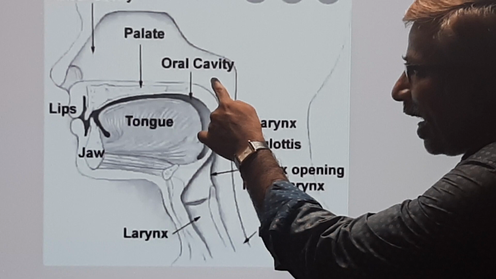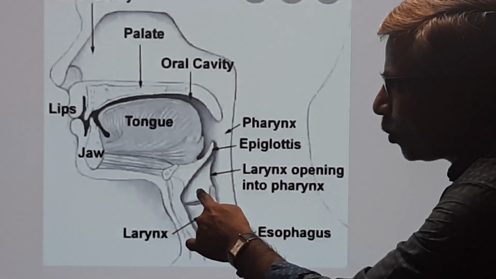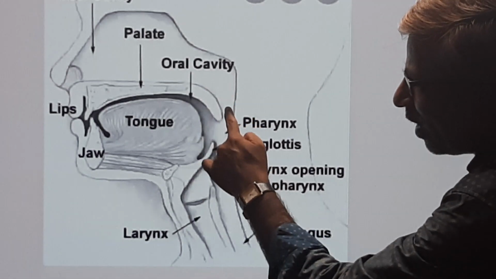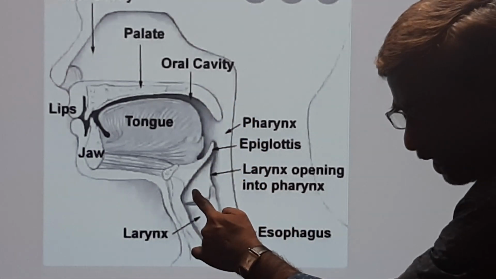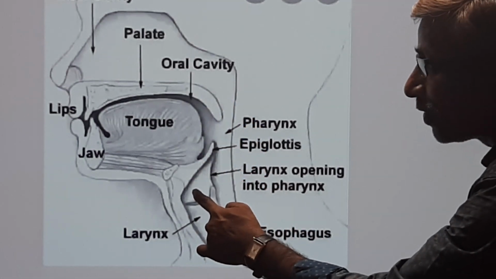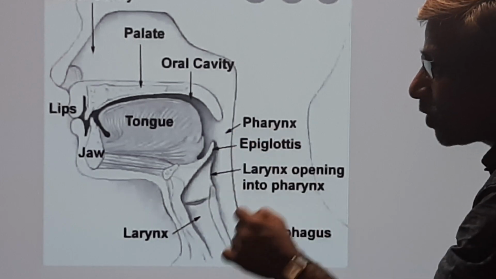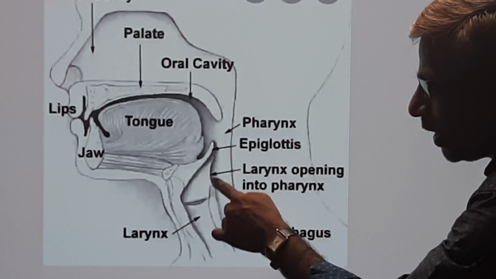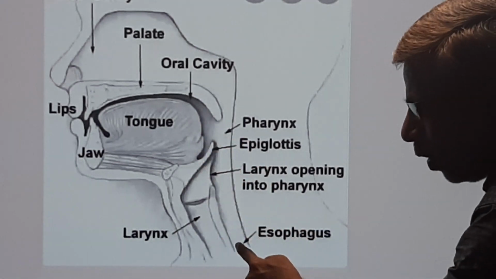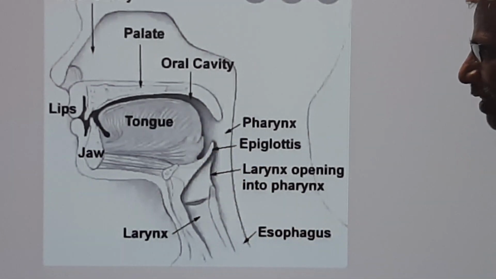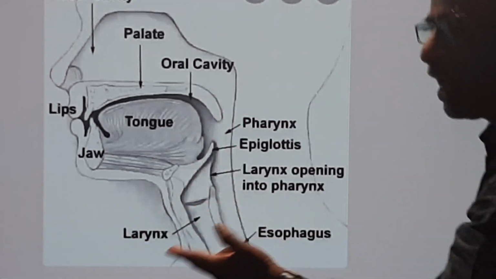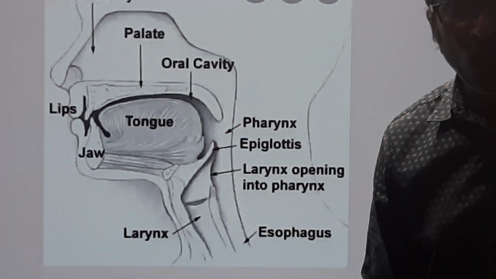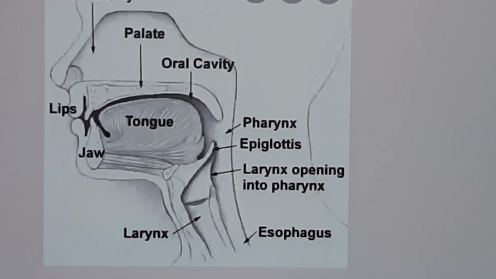Otherwise, the air from the nasal chamber enters into the glottis. Be careful. This is the passage of air in normal conditions. At the time of swallowing food, the epiglottis closes the glottis, then the food enters into the esophagus. Like that, both food as well as air pass through the pharynx. Okay guys, come on, take a look.